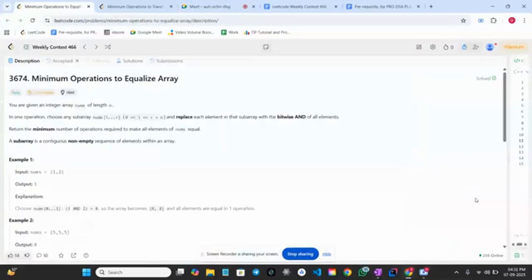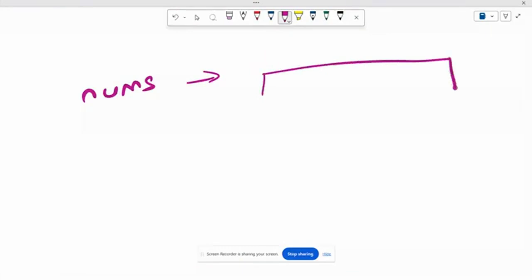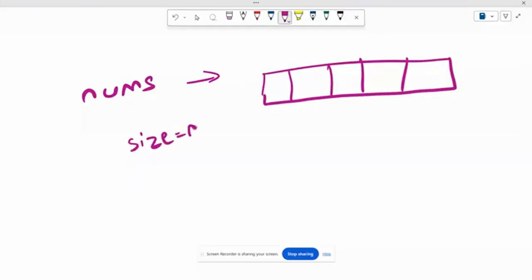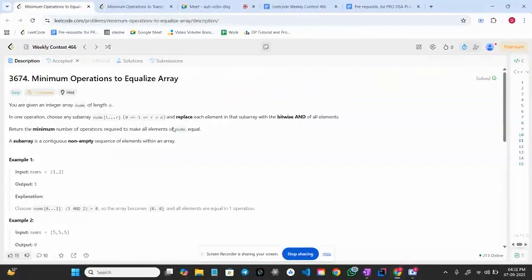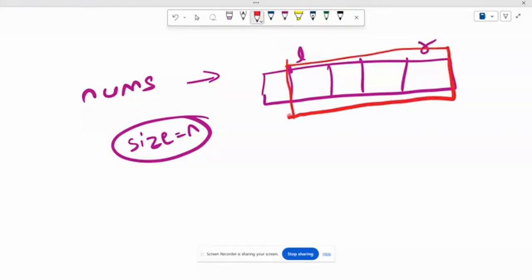Basically, what do we have? We have a nums array. It will look like this. It will have some elements, and it will be of size n. Now, what do we have to do? In one operation we have to choose a subarray. Let's say L is this and R is this. So I can choose a subarray from index L till index R.